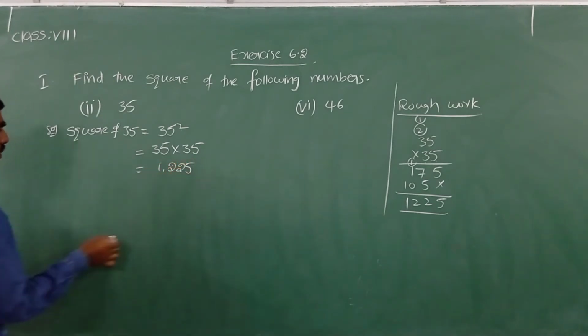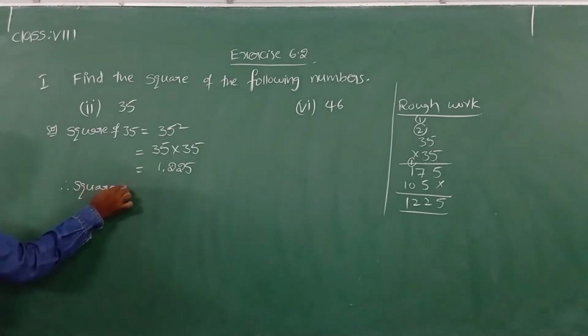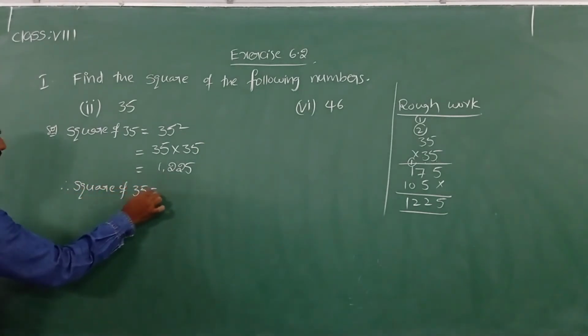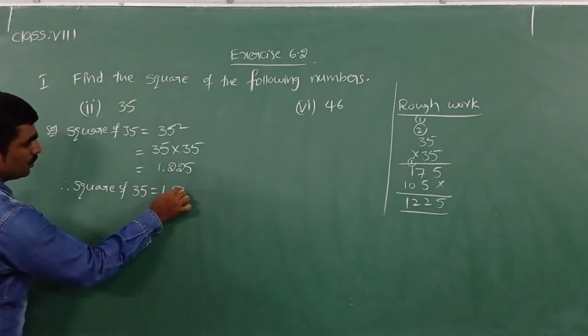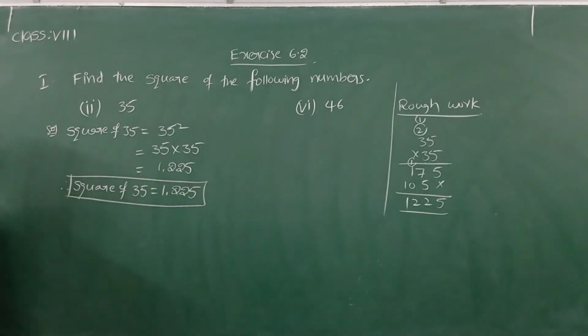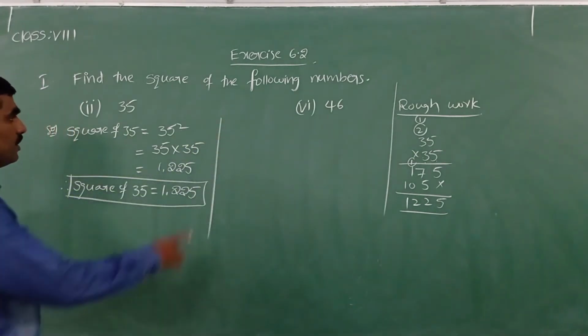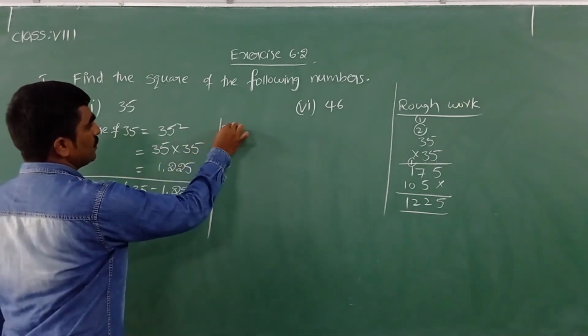1225. So what is the result here? We can write, therefore, square of 35 is equal to 1225. That's all. By using multiplication, we got the square of 35. Similarly, you can find the square of 46 also.